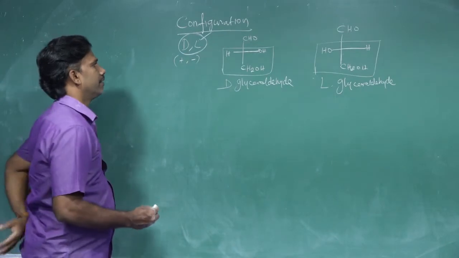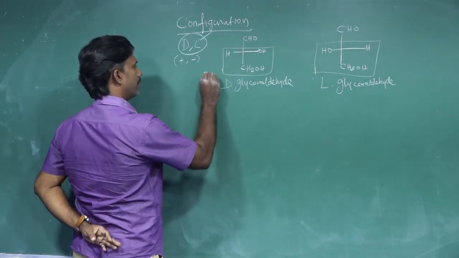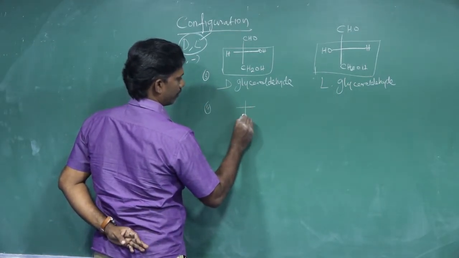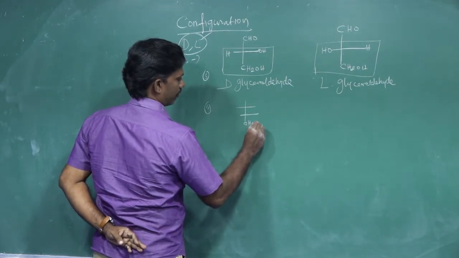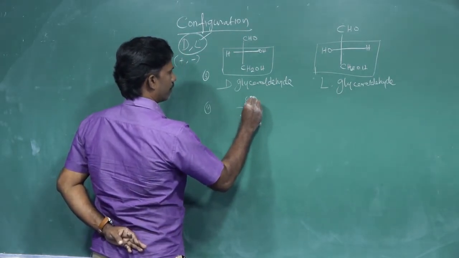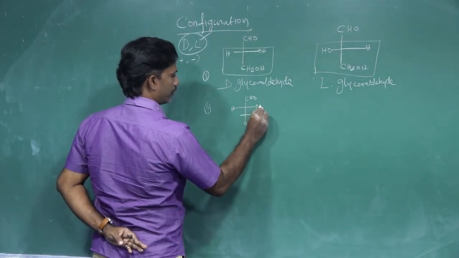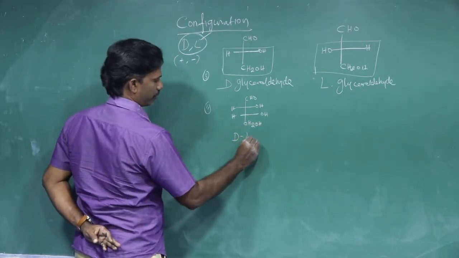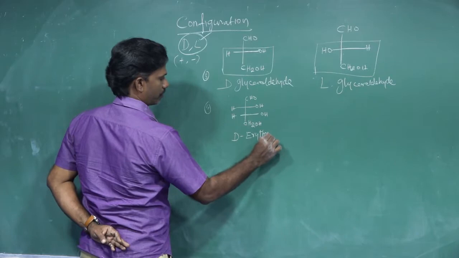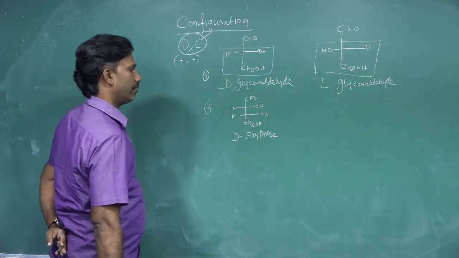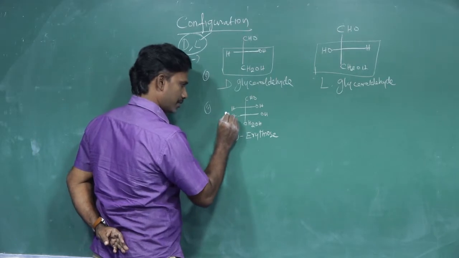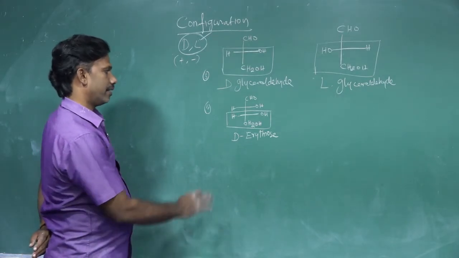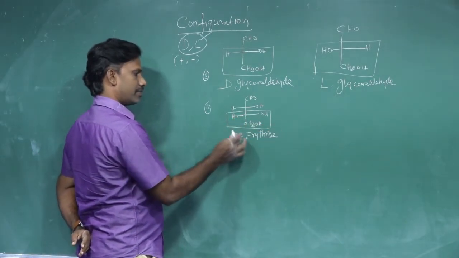For example, we can see erythrose. This is 3 carbon, then 4 carbon content. Example, we can see. This is called D-erythrose. D-erythrose. Now what for L? See, the D-erythrose, you can find this structure. This is important. The same as in D-glyceraldehyde. H on the left side and OH on the right side.